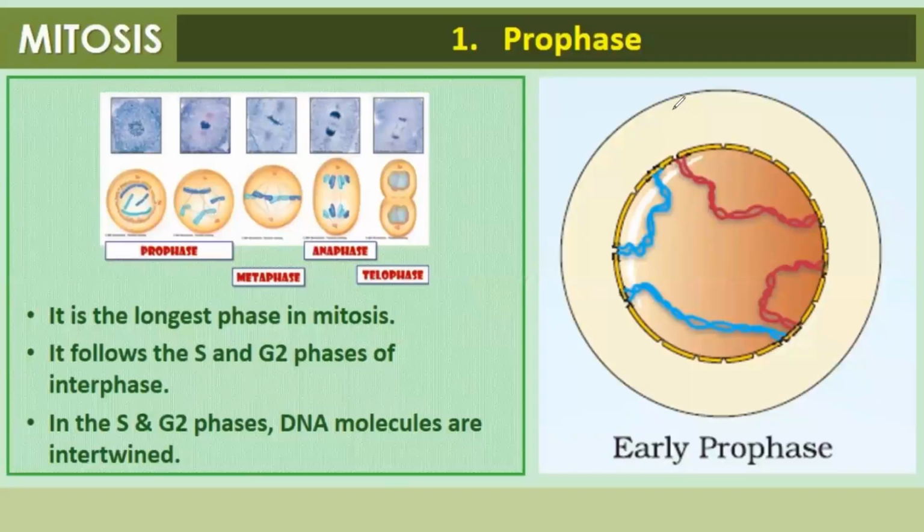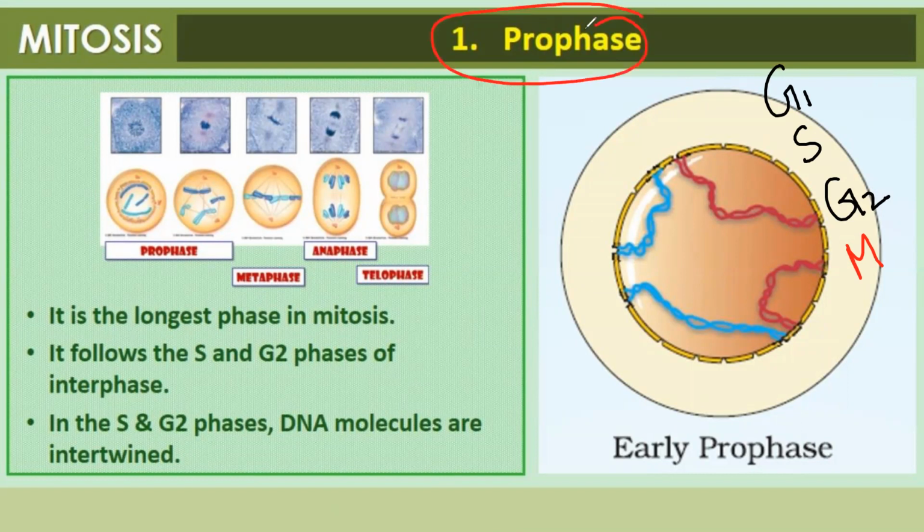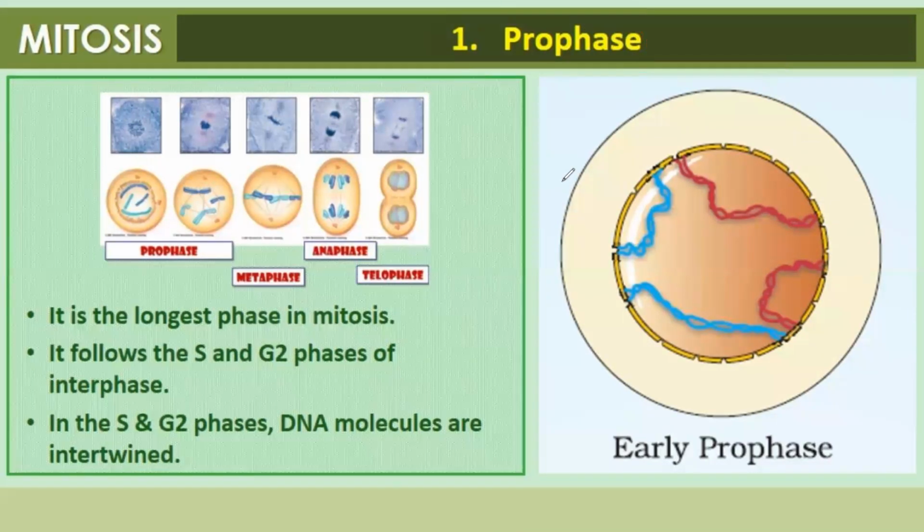Number 1, prophase. It is the longest phase in mitosis. It follows the S and G2 phases of interphase. If you remember, in our part 1 video we had discussed interphase as G1, S and then G2. And after G2, it starts with the M phase, and the first phase of mitosis is prophase. In the S and G2 phases, DNA molecules are intertwined.